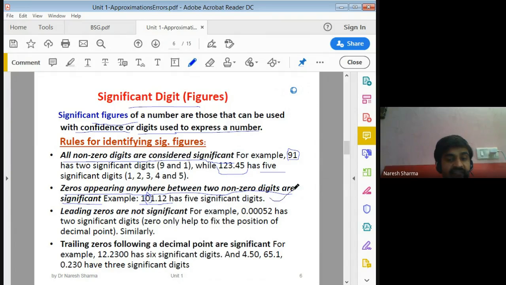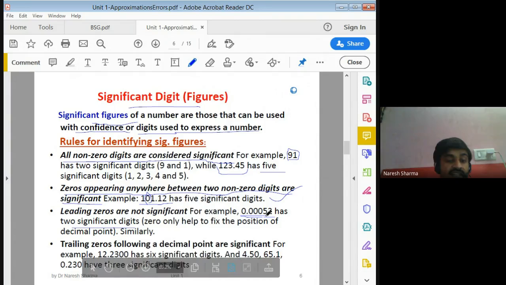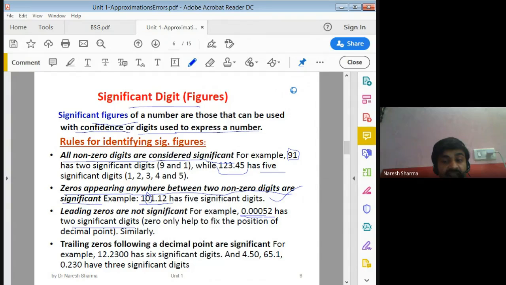So we have 5 significant digits here. Now, leading zeros are not significant. A leading zero means a zero before the significant digits. Like 0.00052 has 2 significant digits only. Zeros before the non-zero digits are not considered significant.